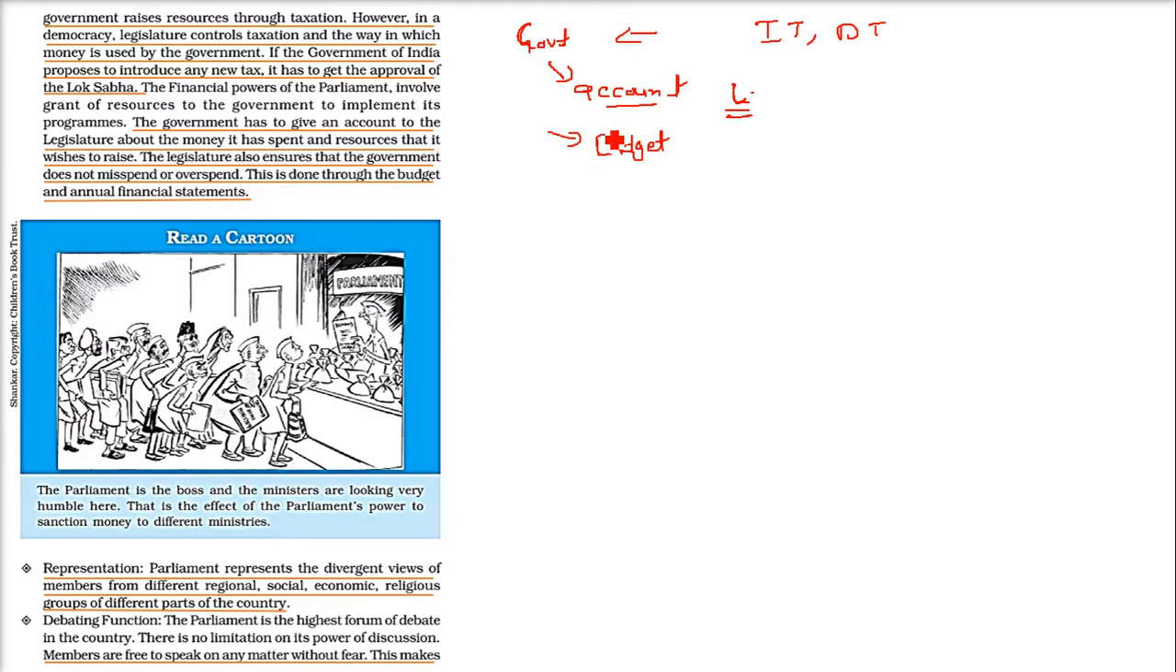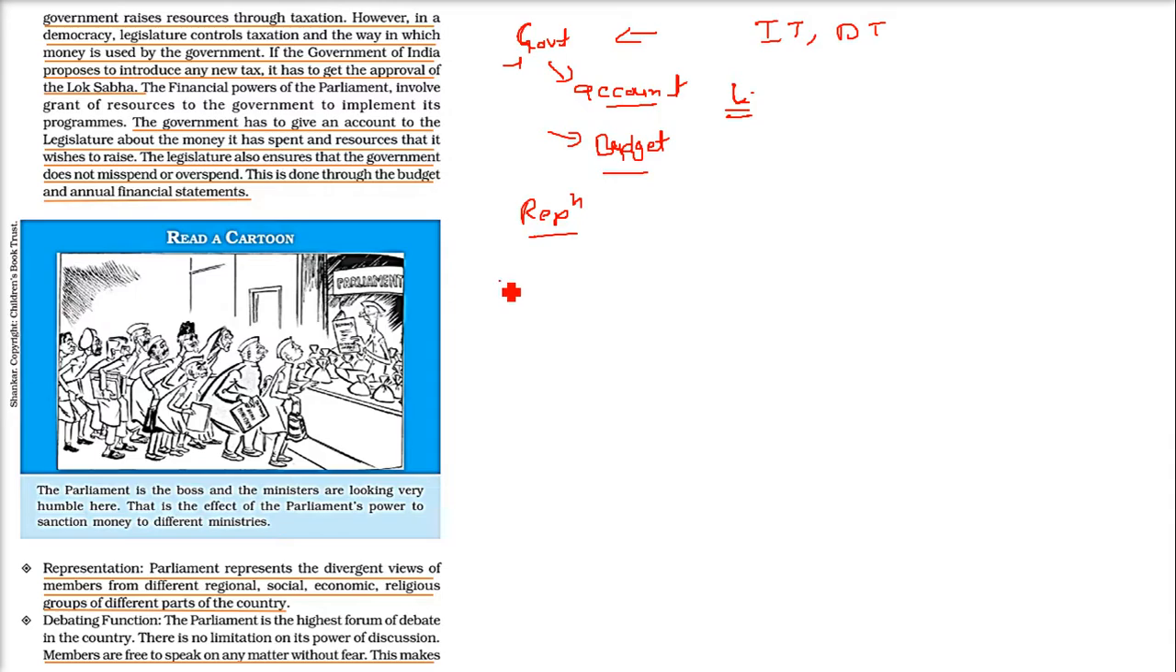Normally the Vitt Mantri, the finance minister, presents this budget in the parliament and there is a discussion on this. This is just to check and balance that there is no misspending or overspending by the government. Then the next task is representation. Parliament represents, because the members of parliament come from different states, different castes, different religions. They are representing different economic sectors, social sectors. So very different parts of the country are being represented here.